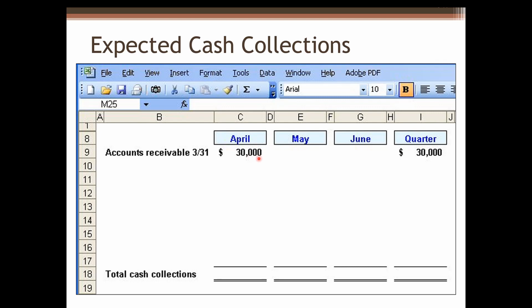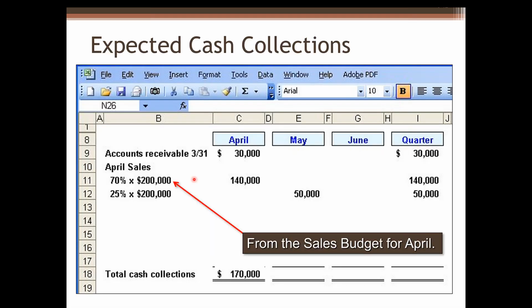$30,000. Then let's calculate expected cash collections for April sales. From the sales budget, total sales in April are expected to be $200,000. 70% will be collected in April.